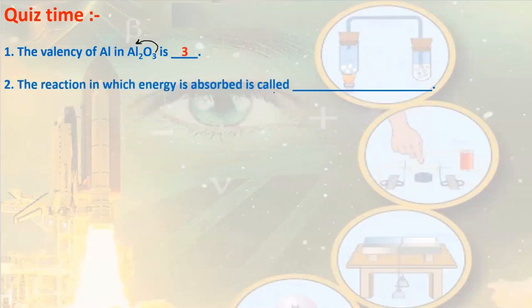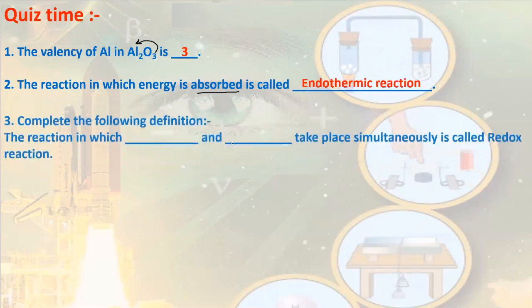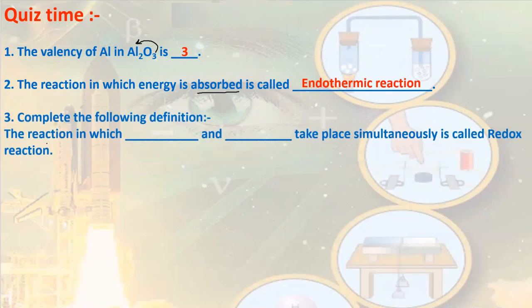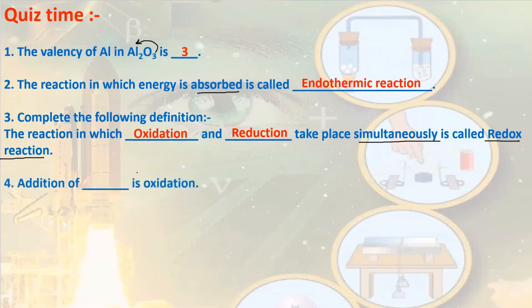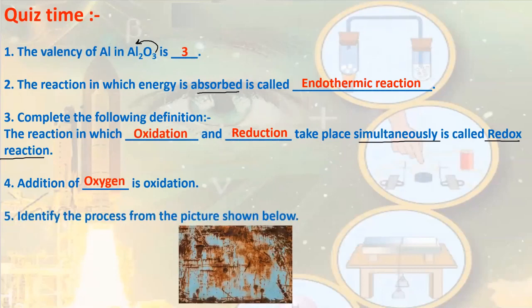The reaction in which energy is absorbed. It is endothermic reaction. Complete the following definition. The reaction in which dash and dash take place simultaneously is called redox reaction. In a redox reaction, oxidation and reduction take place simultaneously. Addition of dash is oxidation. Obviously, it is oxygen. Identify the process from the picture given below. What is this process? We can see that the surface of metal is deteriorating, and this process is corrosion.